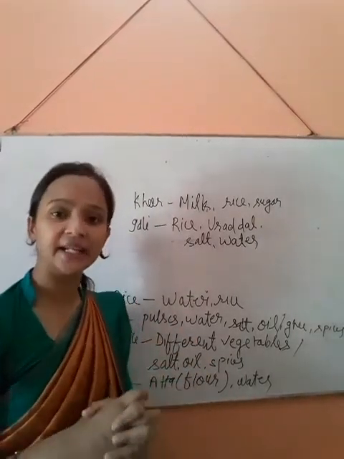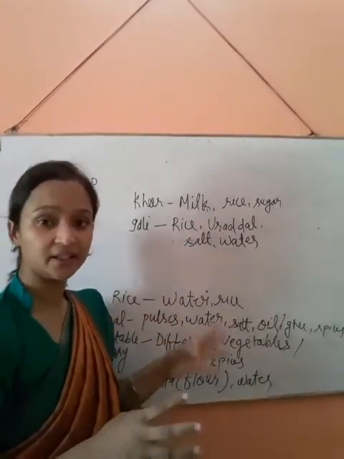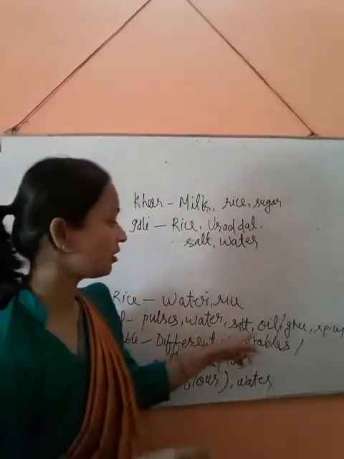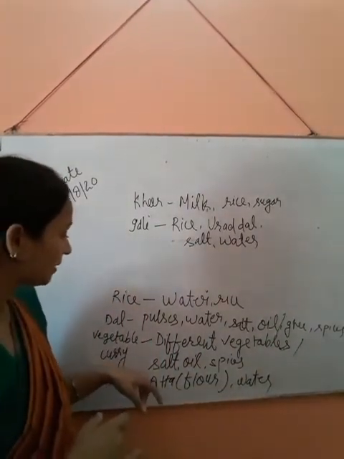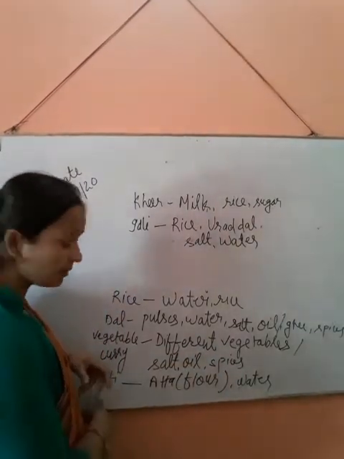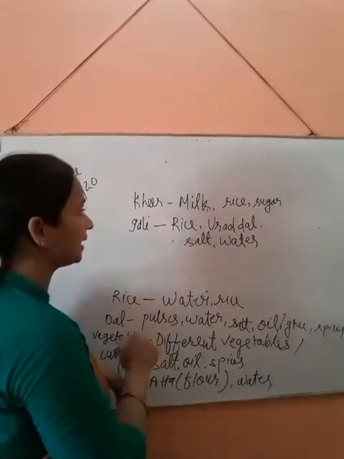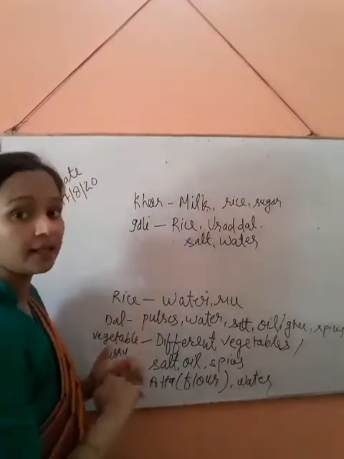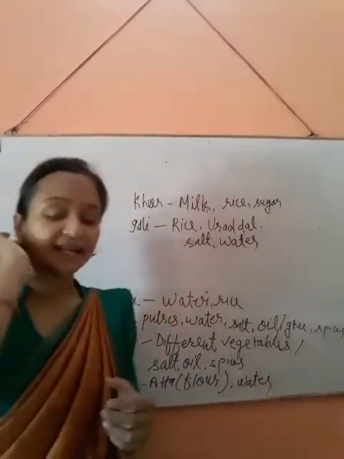While making rice, water and rice are needed. While making dal, pulses, water, salt, oil, ghee, spices. While making vegetable curry, different vegetables, salt, oil, spices. While making roti, atta and water. While making kheer, milk, rice, sugar. While making idli, rice, urad dal, salt, water.